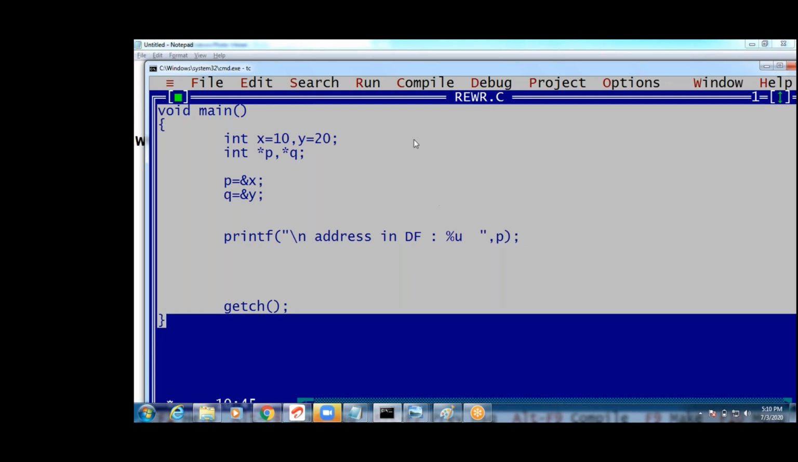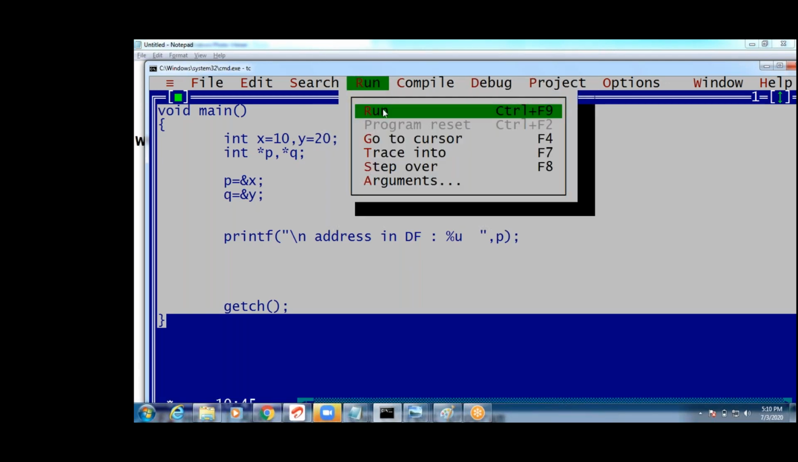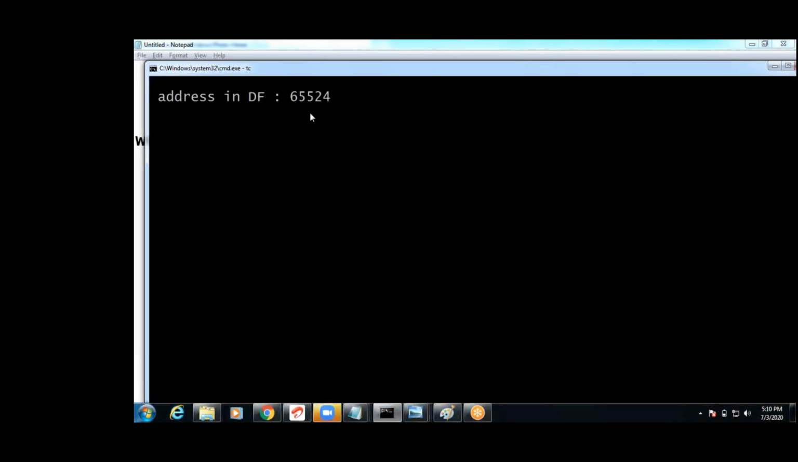P, what is the p, guys? P is the address of x. For example, I will show you the address of x. Can you say where the x value is stored? X value is stored in 2 bytes, right? What are those 2 bytes? Guys, what are those 2 bytes where x value is stored? Yeah, very good. That is 24 and 25, right?